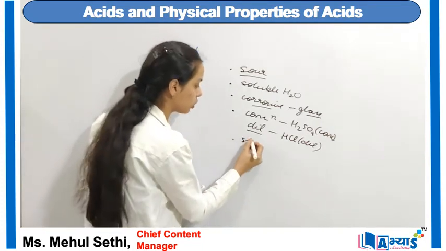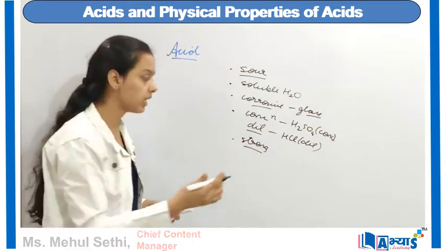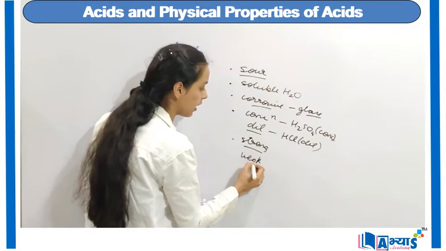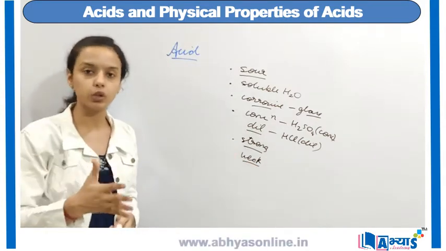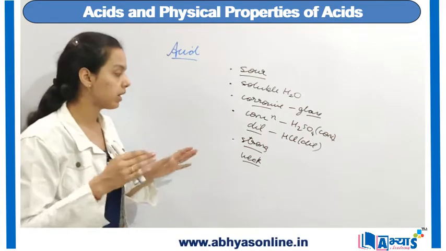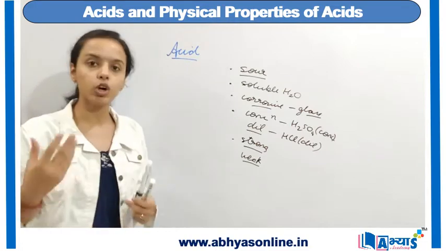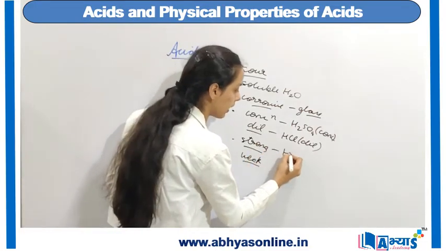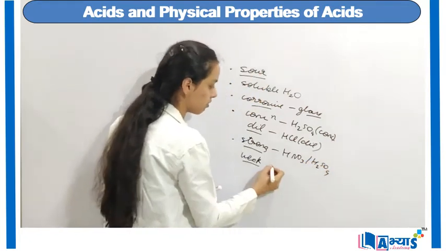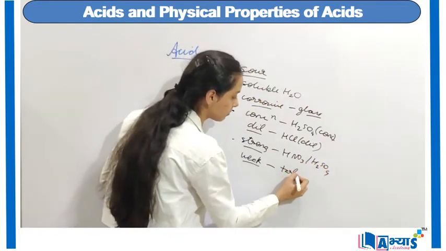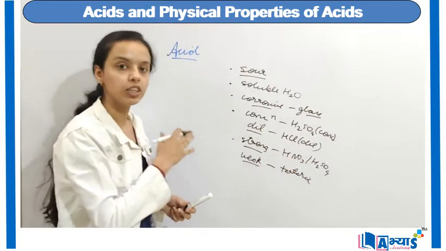Also, they can be strong acids, like the mineral acids, which we all know are strong acids, and they can be weak acids, like the organic acids. Abhyas has offered a separate video on strong acids and weak acids, but now we will discuss mainly the physical characters of acids. For example, strong acids can be nitric acid or sulfuric acid. Among the weak acids, we have tartaric acid. So all the organic acids are weak acids and the mineral acids are strong acids.